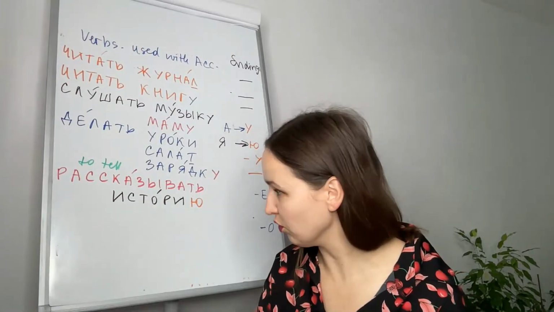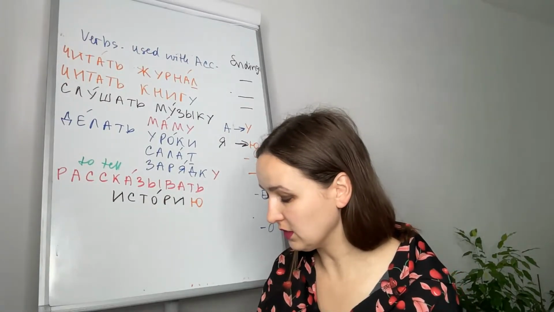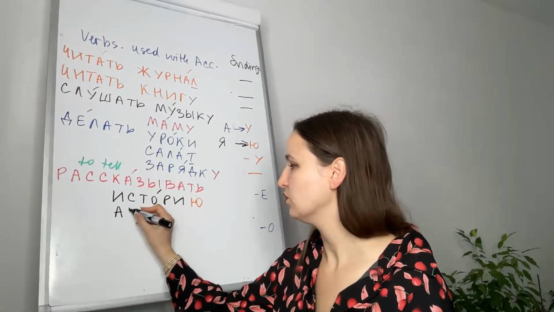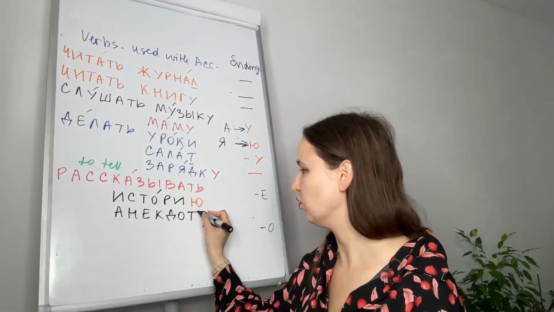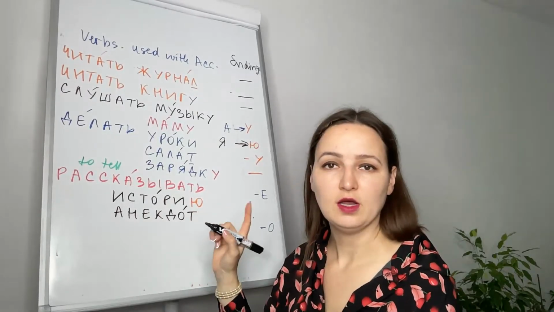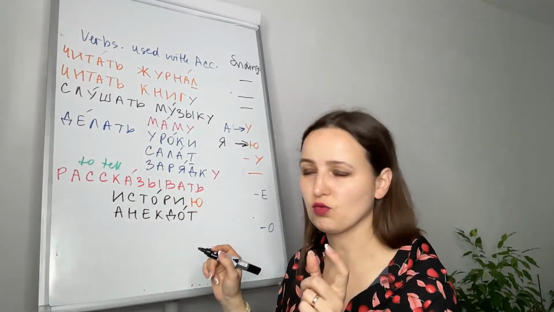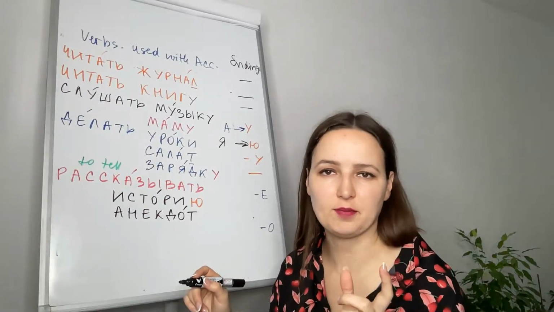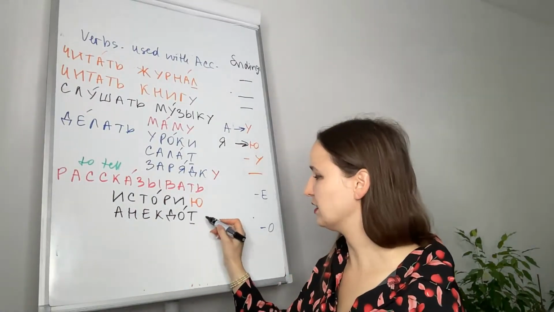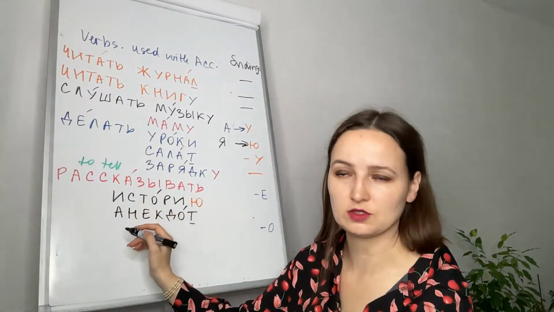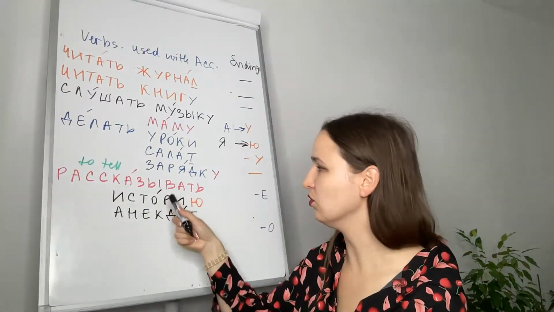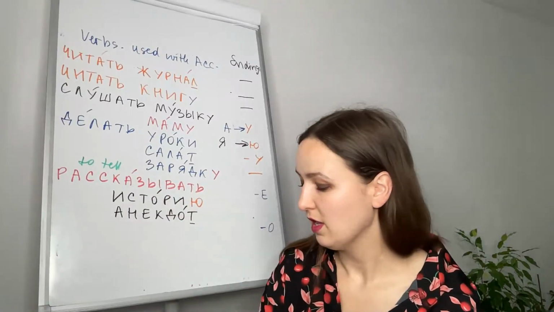Рассказывать историю or рассказывать анекдот. To tell an anecdote. Anecdote is a short, funny story. Short, funny happening. Анекдот ends in a consonant, so it will remain the same because it's masculine. Рассказывать анекдот, to tell an anecdote.